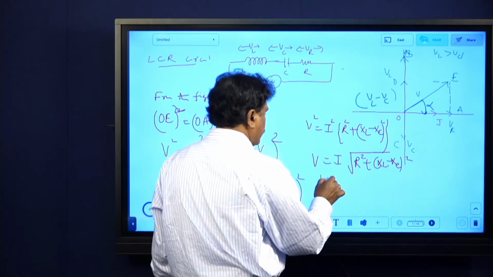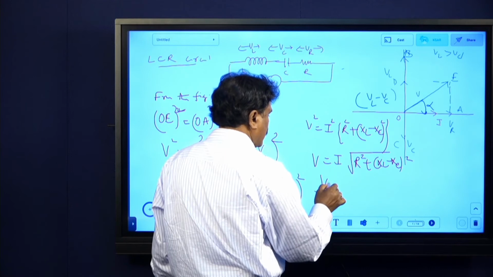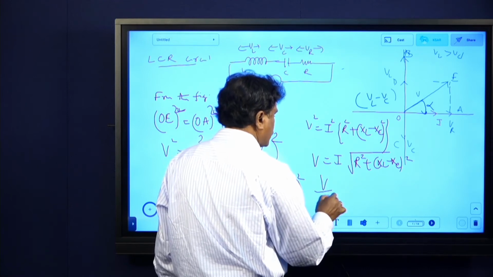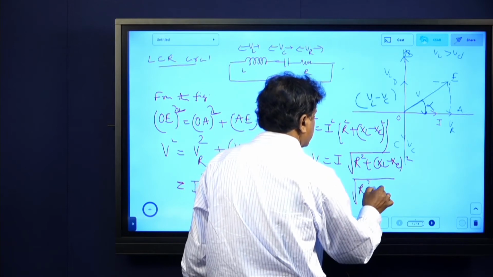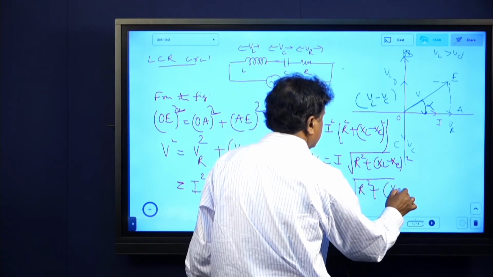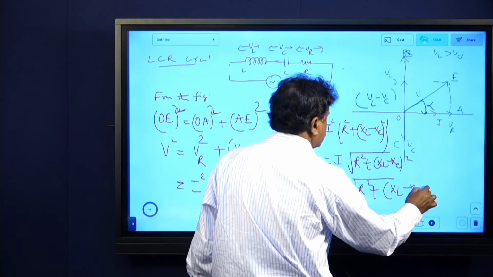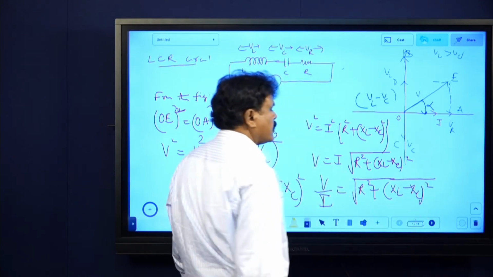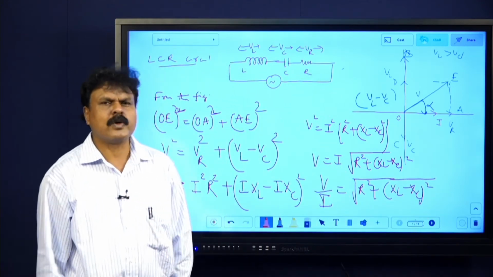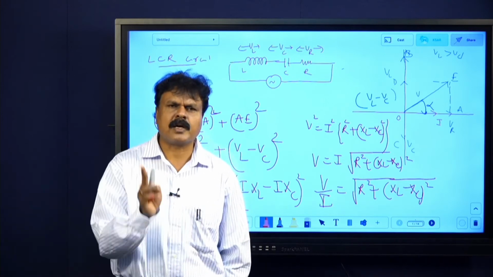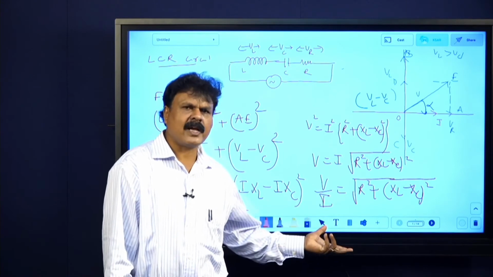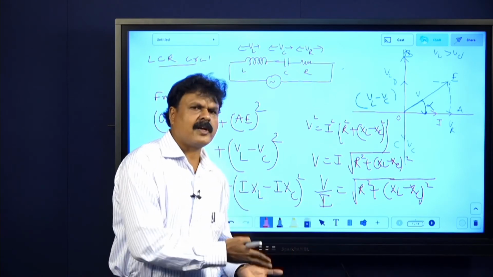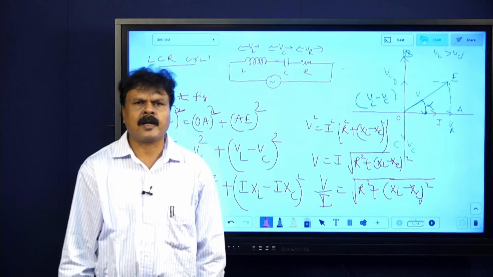Now V by I equals root of R square plus XL minus XC whole square, or sometimes current will be asked, so I equals V by this. This root of R square plus XL minus XC whole square is like the overall resultant resistance. We don't call it resultant resistance, we call it impedance. This is V by I, and Vrms by Irms also, divided by root 2 on both sides, it becomes Vrms by Irms.